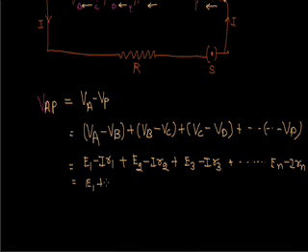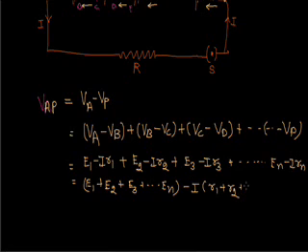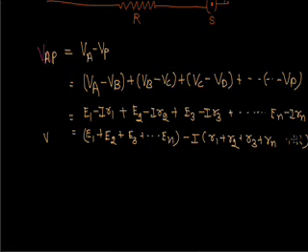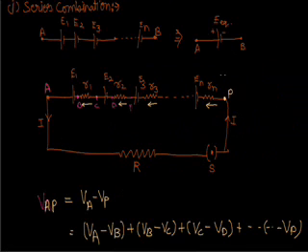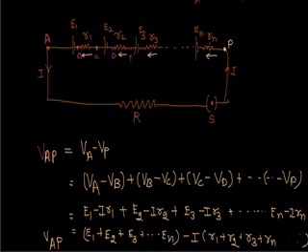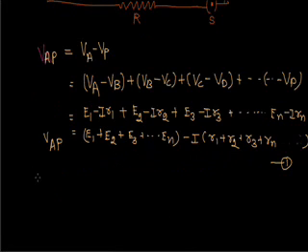When we combine it, E1 plus E2 plus E3 plus up to En, minus I times (r1 plus r2 plus r3 plus up to rn). Sorry, we will not consider R, because we are only calculating VAP. Now using the equivalent circuit, if we write the potential difference, we can give equation 2: VAP is E equivalent minus I r equivalent.